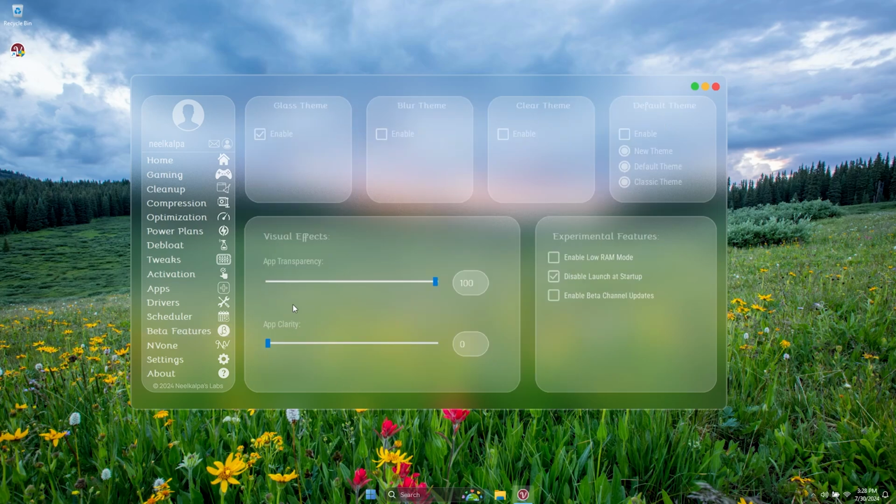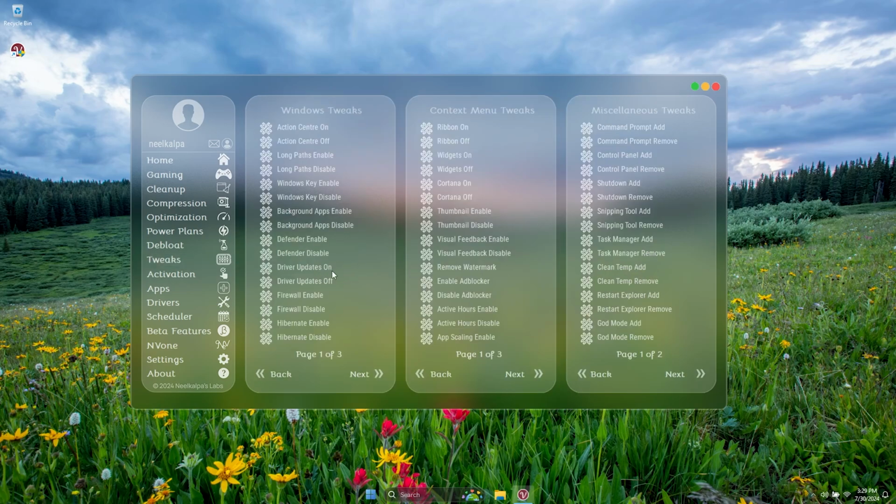If the app screen looks too bright to read, go to the Beta Features page and increase the app clarity to the point where it is visible. You can type the value or pull the slider to change the app clarity.